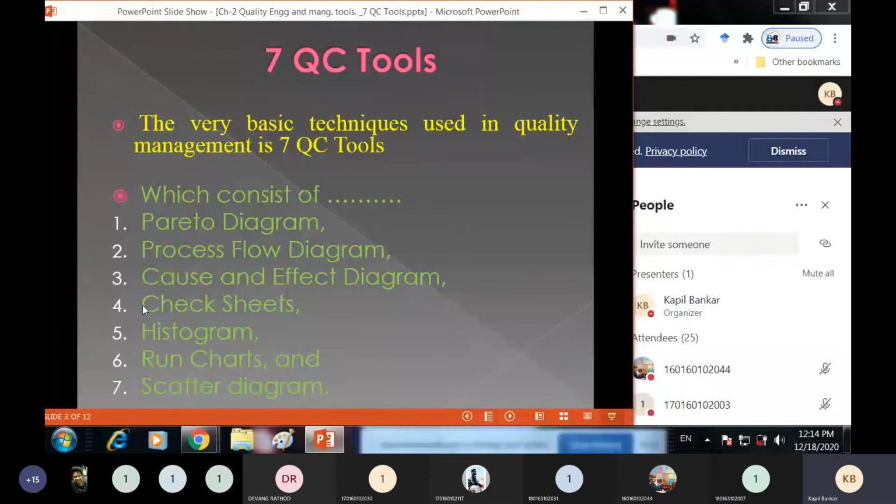So there are 7 techniques or 7 tools to improve the quality. That's why it's known as 7 QC tools. In this lecture, we will just discuss the first tool, that is Pareto diagram.